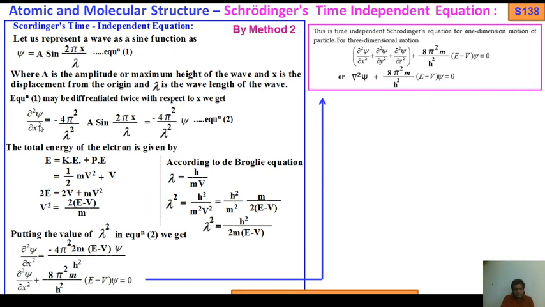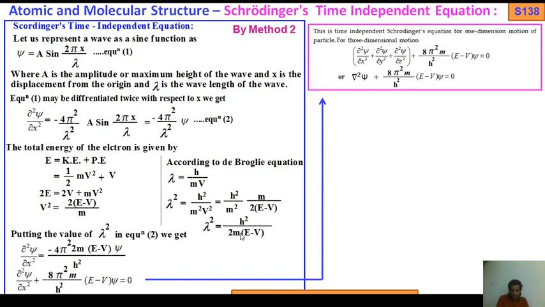Okay. Now come to equation number 2. Del square psi by del x square equals to minus 4 pi square by lambda square into psi. Okay. So now putting the value of lambda square, because as I told you, this method 2 is very easy compared to method 1. So putting the value of lambda square in equation 2, del square psi by del x square equals to minus 4 pi square. What is the lambda square value? A square by twice m e minus b.